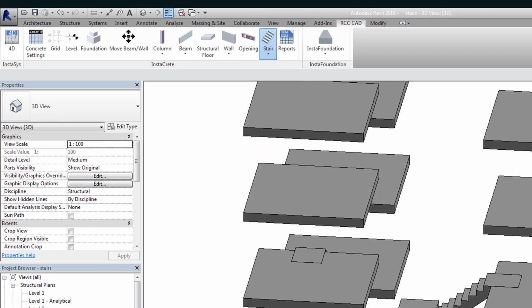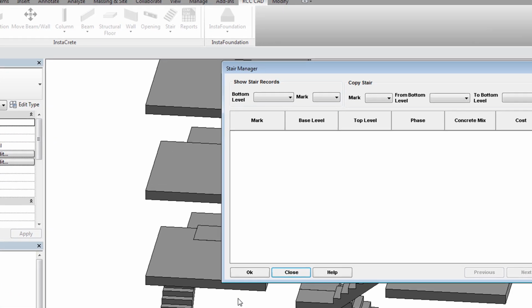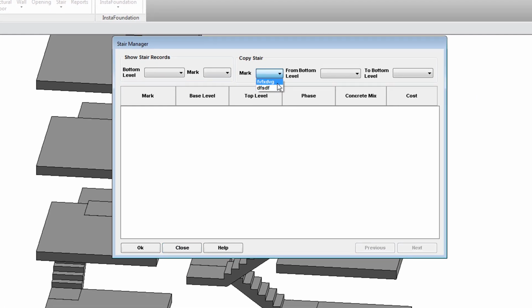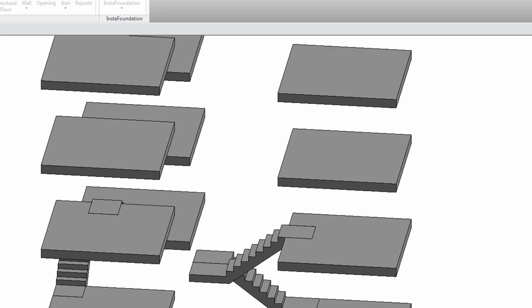Select the mark from the pull-down menu from the Copy Stair area. Select Level 1 for from bottom field, and select Level 5 for to bottom level. Hit the OK key. Go on selecting the bottom and top floors appropriately to copy the stair.